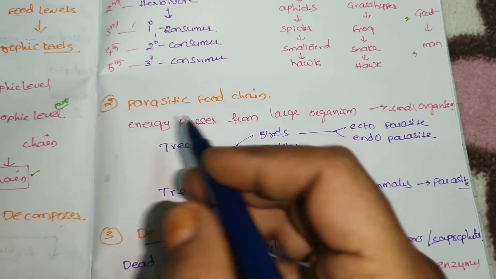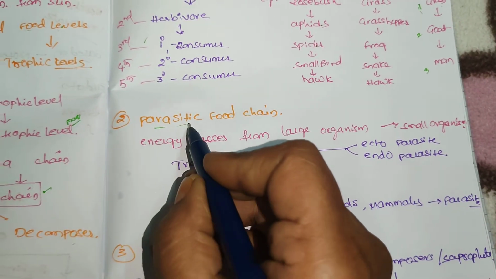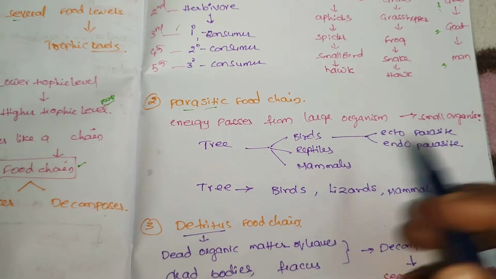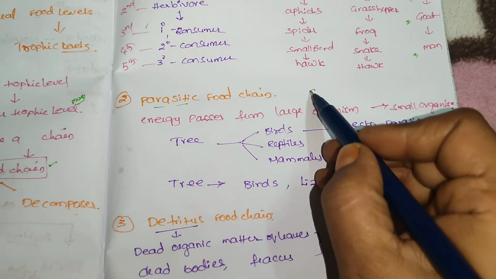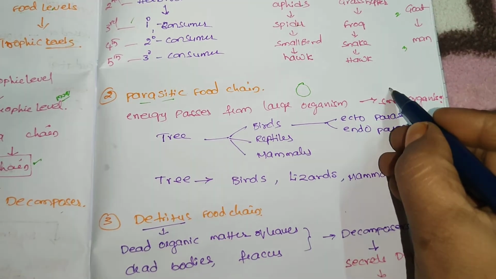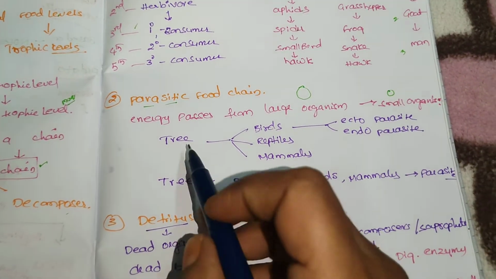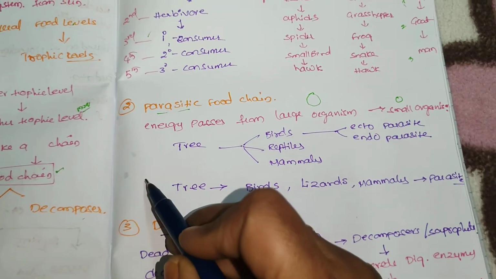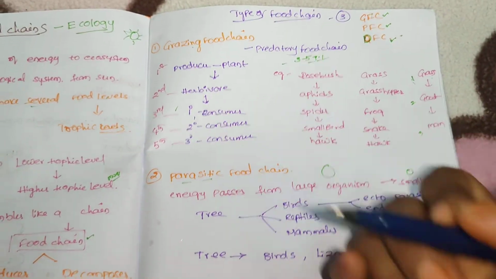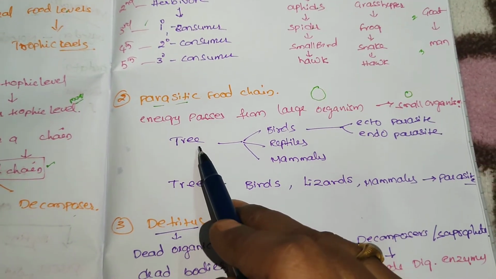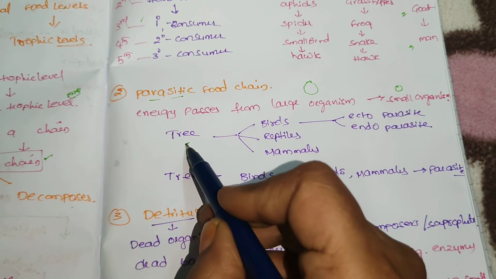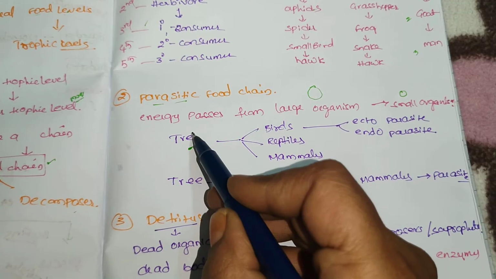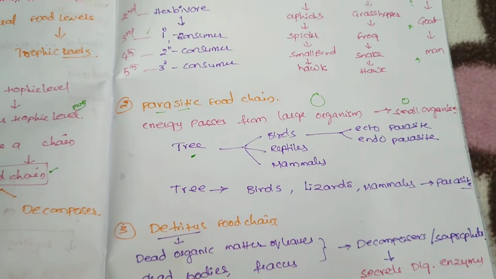Then the parasitic food chain. Parasitic food chain means the energy passes from a large organism to small organisms.